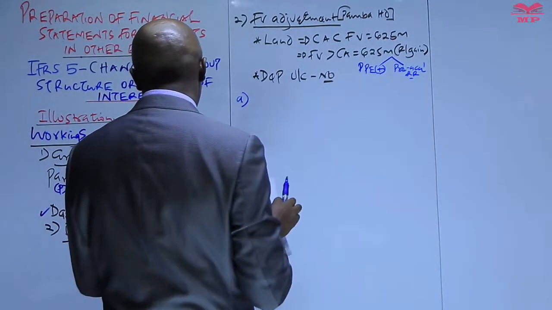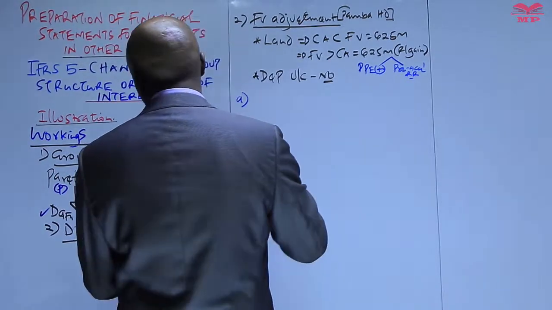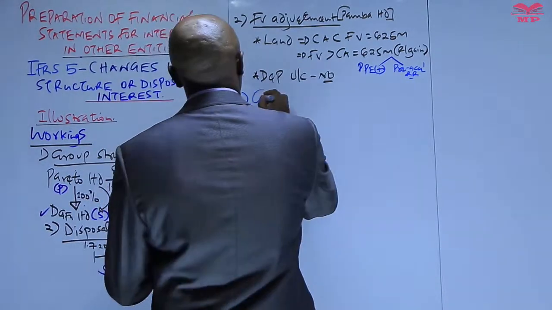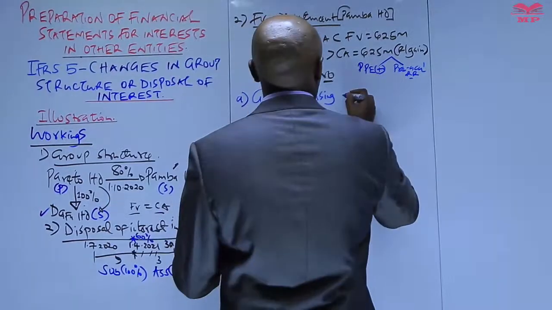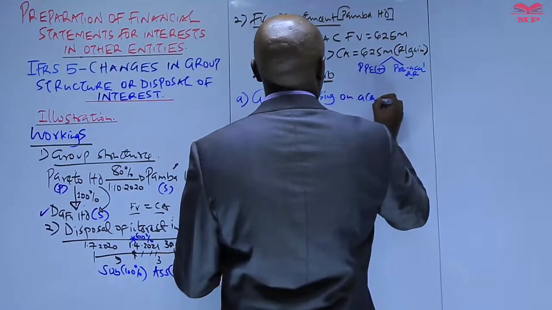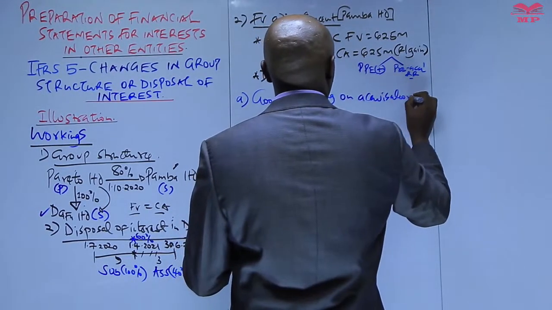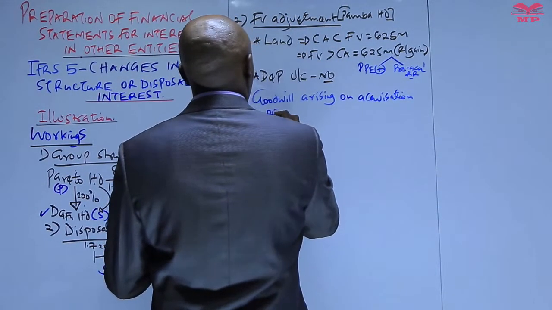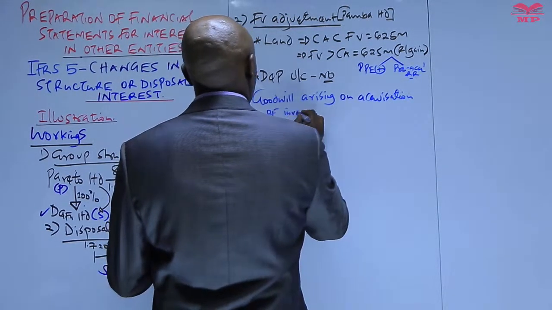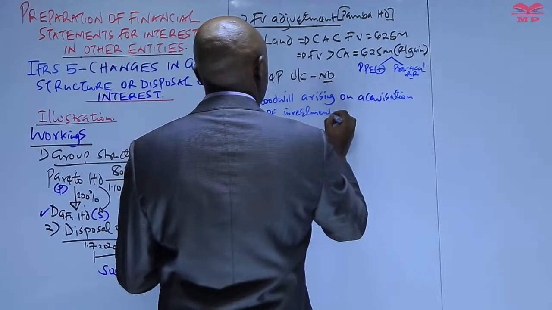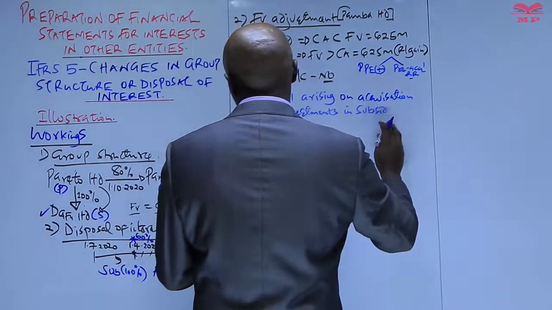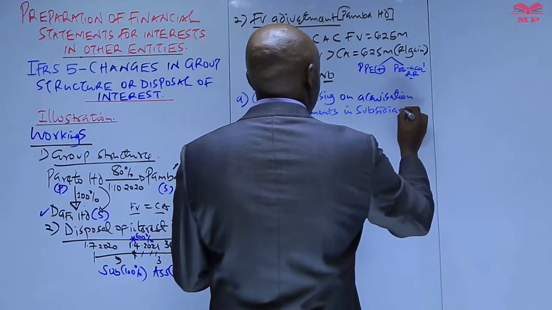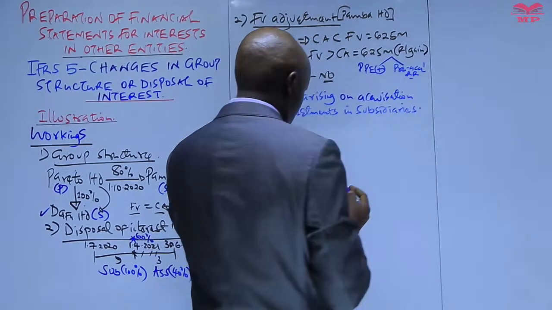Part A of the question. What you are required to do is to compute the goodwill arising on acquisition of investment in subsidiaries.